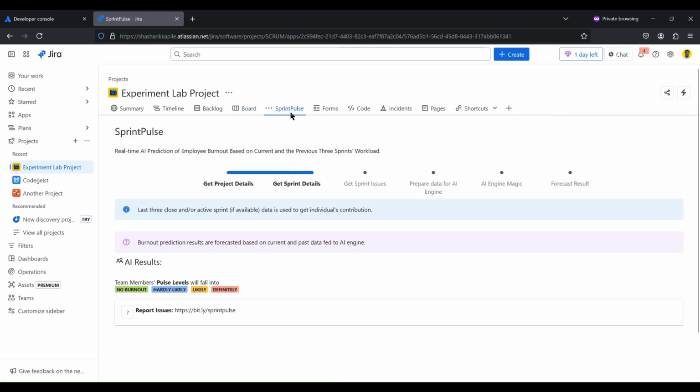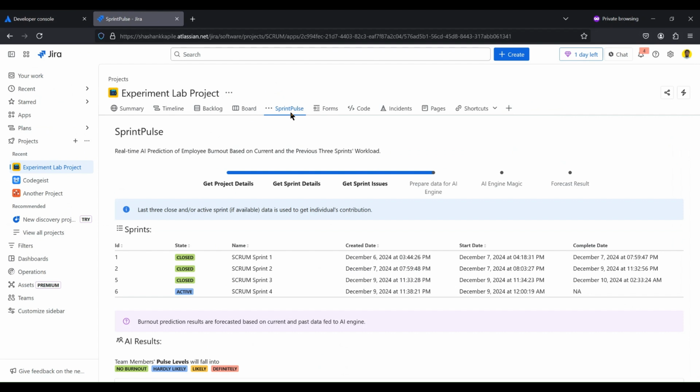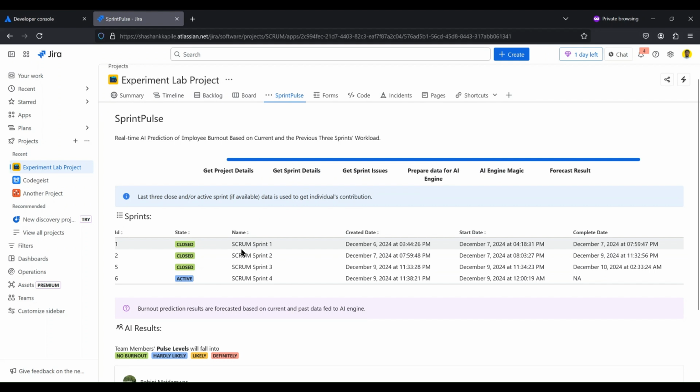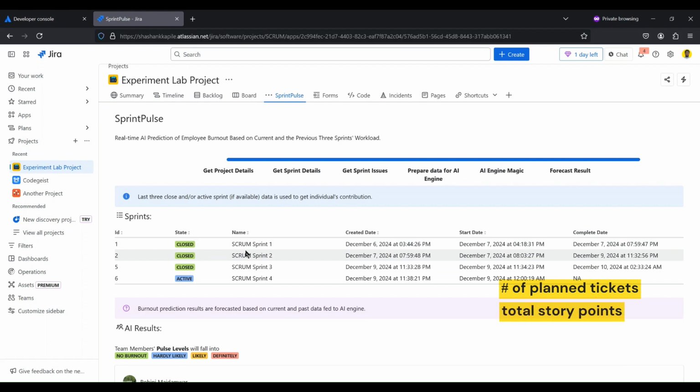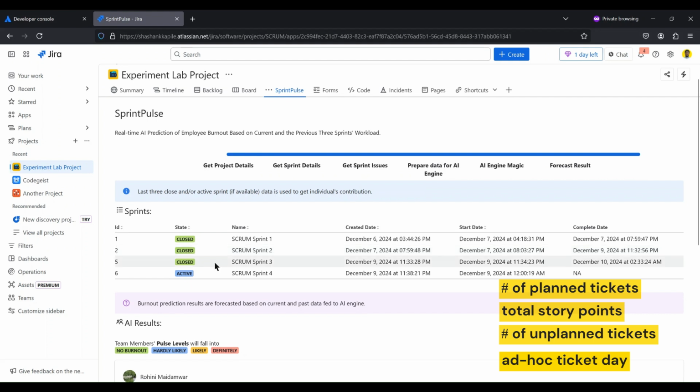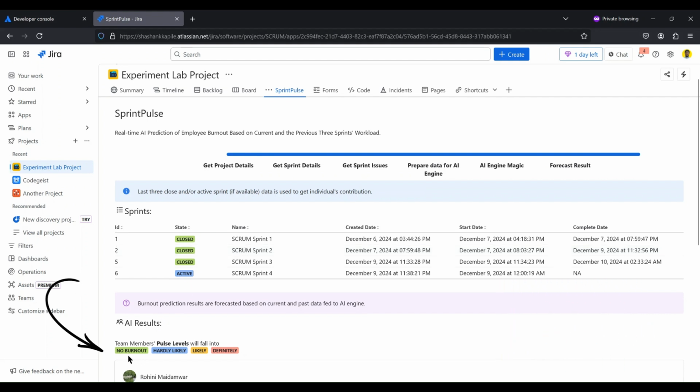You will notice it does a basic fetch of data and provides results. We primarily use data from the last 3 sprints to make current sprint predictions. The factors consist of number of tickets, total story points, and more complex fields like the days on which ad hoc tickets were assigned during the sprint. The AI model in response gives prediction in 4 categories: no burnout, hardly likely, likely, and definitely. Definitely being the most concerning, and no burnout is the least concerning.